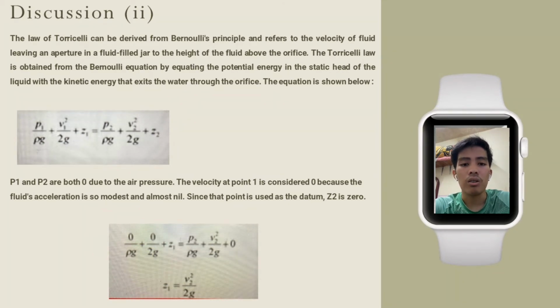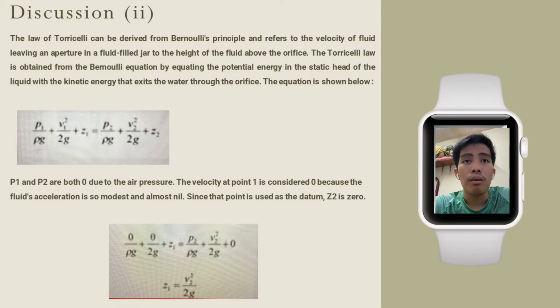Torricelli's law is obtained from the Bernoulli equation by equating the potential energy in the static head of liquid with the kinetic energy of the water exiting through the orifice. The equation is shown below. As you can see, P1 over ρg plus V1 squared over 2g plus z1 equals P2 over ρg plus V2 squared over 2g plus z2.